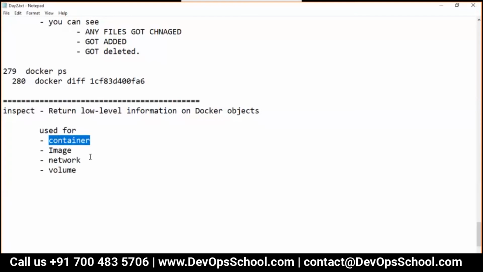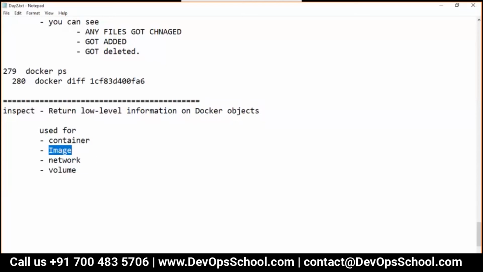Next topic I will teach you how to create image. Before that, let me teach you volume, and then after that I'll teach you image, and in between I'll give you a little bit of introduction about Docker networking. These four things together, we call Docker object. Yeah, there are a few more plugins, but I'm not complicating the scenarios right now. Container you know very well, image you know very well.